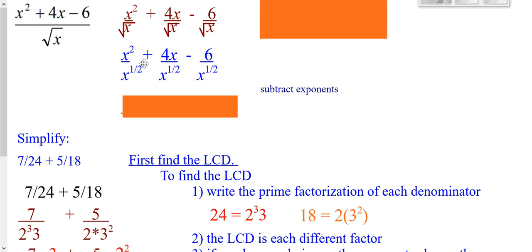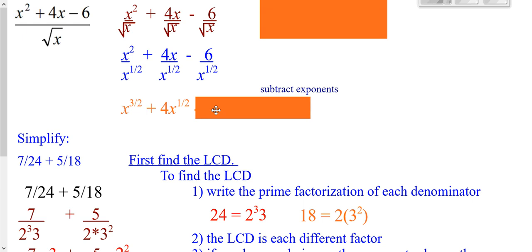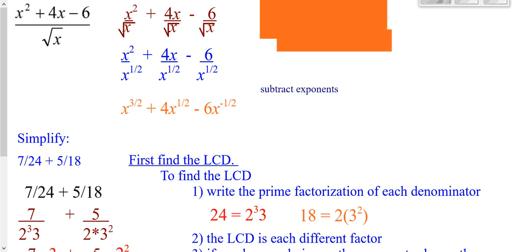Now you can look at that first fraction and say, which one has more x's, the top or the bottom? If it's x squared on top and x to the 1/2 on the bottom, you know there's 1 1/2 more on the top. You look at the second one, which one has more x's? Well, you know there's a 4 there. It's an x to the first on top, x to the 1/2 on the bottom, so there'd be an x to the 1/2. There's no x's on the top here, but we could bring this x from the bottom up to the top as a negative exponent.